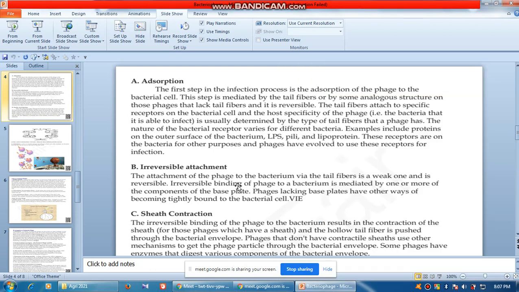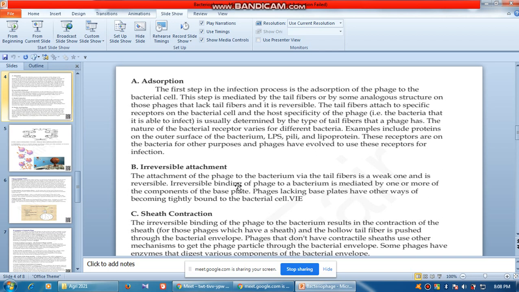So what happens is there are some specific modes of the infection. There are some specific things which happen. For example, there is an absorption. Okay, the first step in the infection process, you please go through.